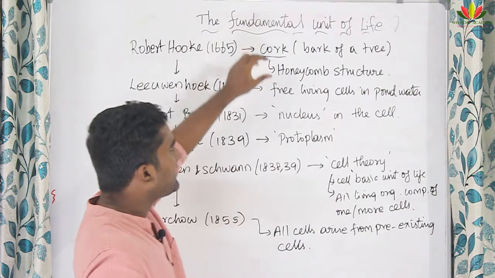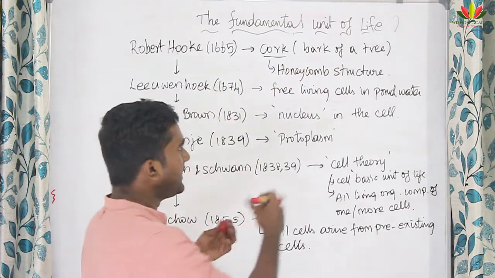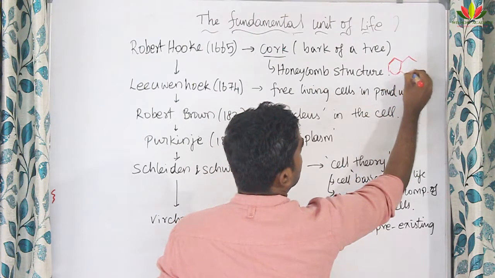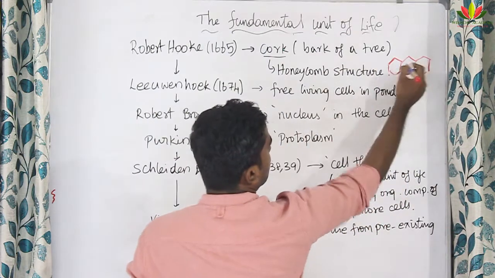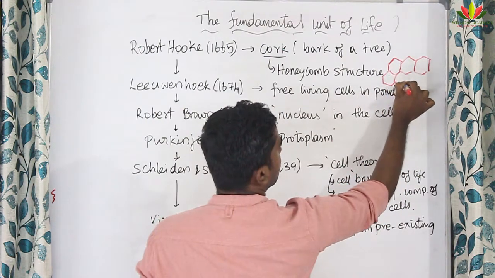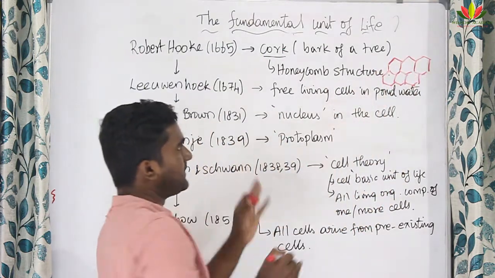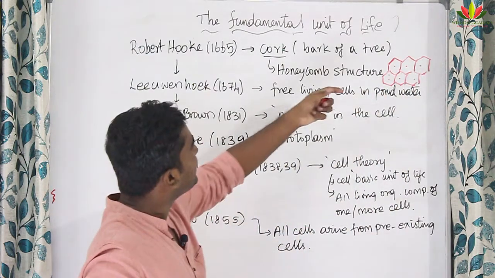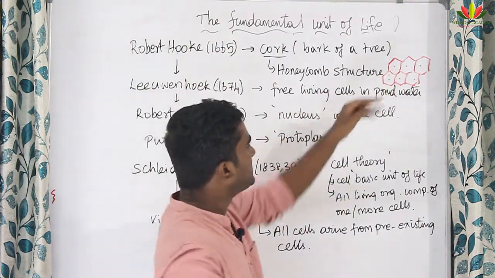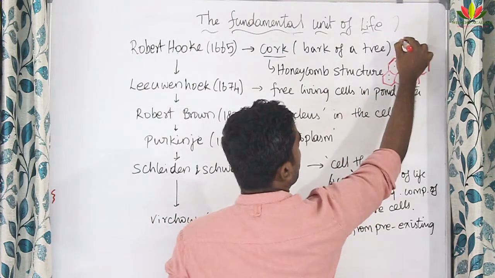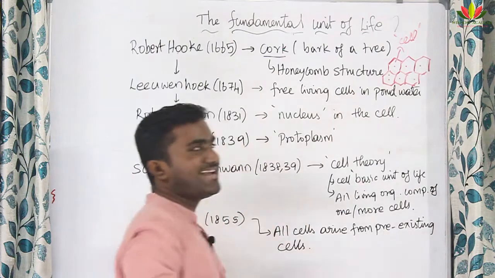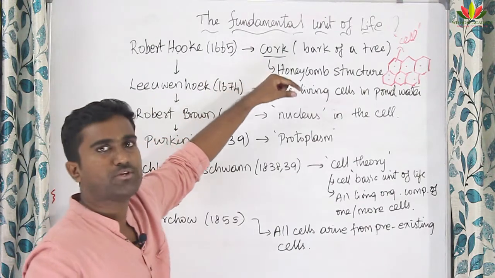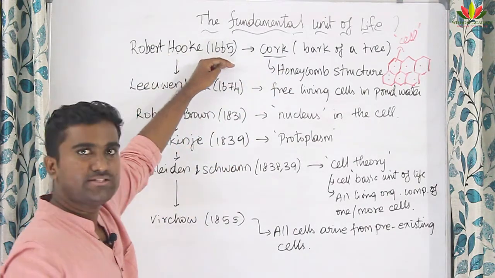While examining the cork, he saw some honeycomb structure, right? Honeycomb structure will be like this. This kind of structure was seen in the microscope. So he termed these small boxes a cell, right? In Latin, the word for small boxes is cell. Likewise the term cell was coined for the first time by Robert Hooke in the year 1665.